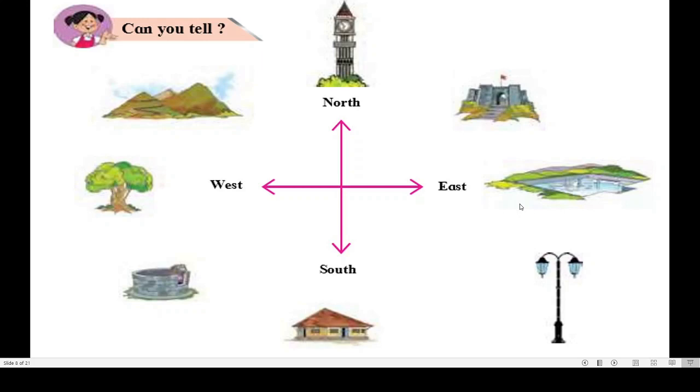Now there are four more pictures. See, this is a fort. These are mountains. This is a well. And this is a street lamp. Correct? Here we can see these objects, but we don't know their direction. Do you know? They are between north and east, and this is between east and south. But now we will learn the directions of these four objects. Okay?